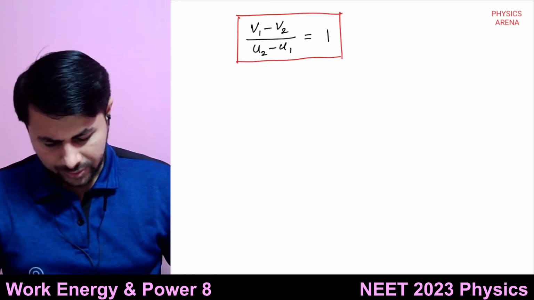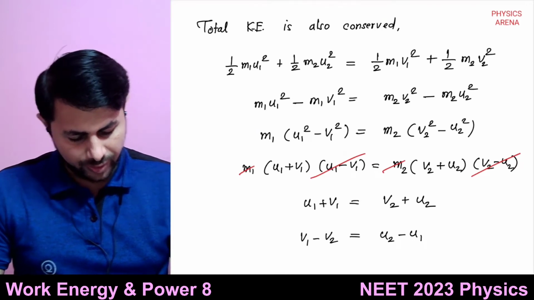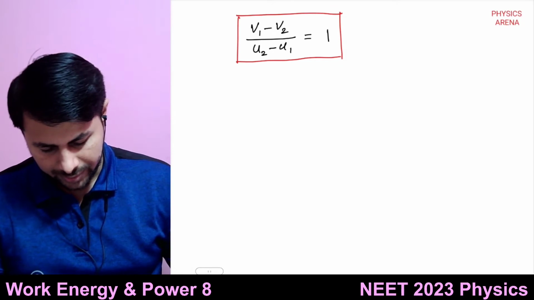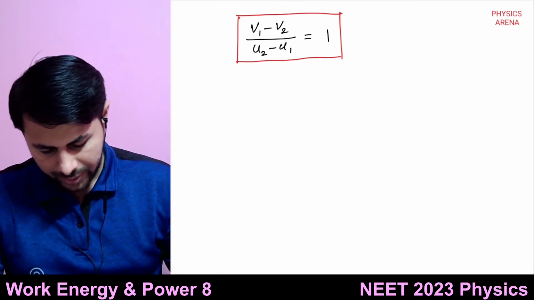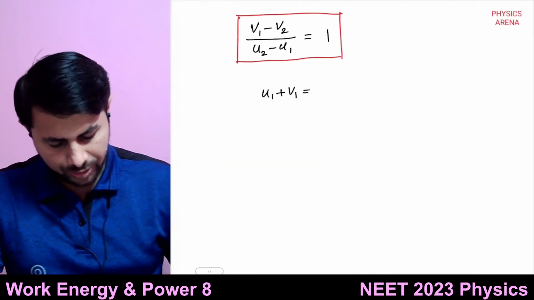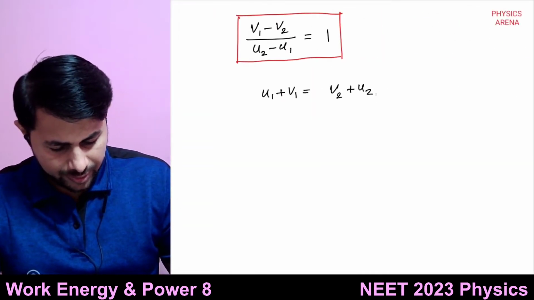Alright, so then we have this thing: u1 plus v1 is equal to v2 plus u2.